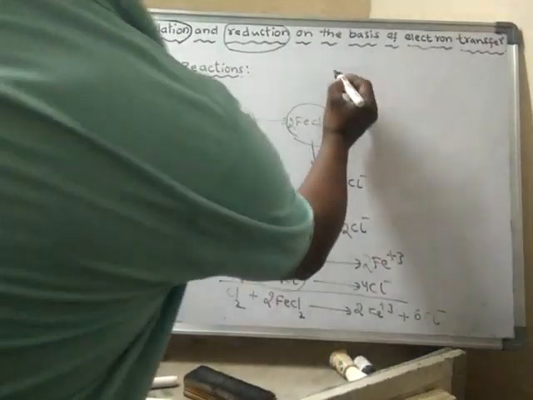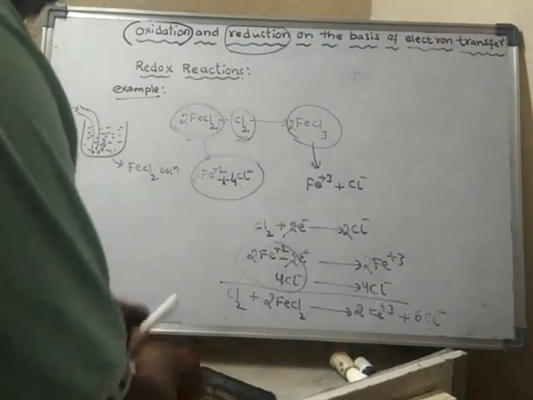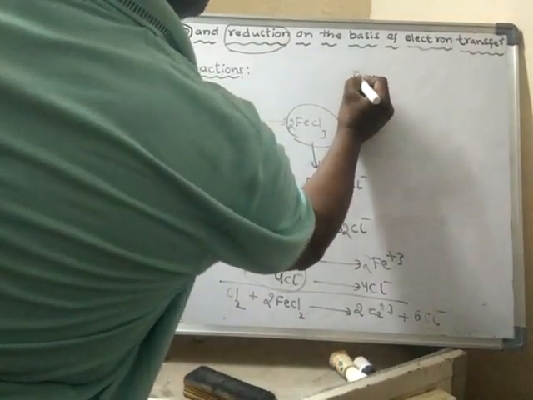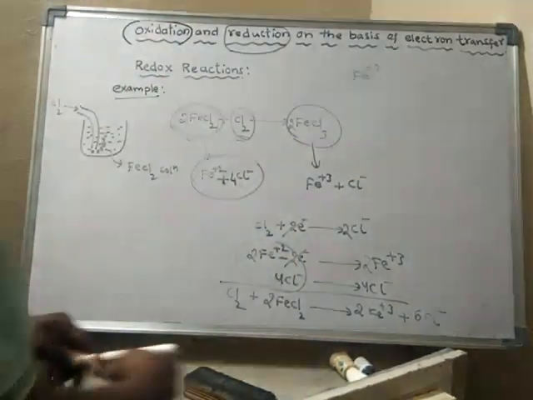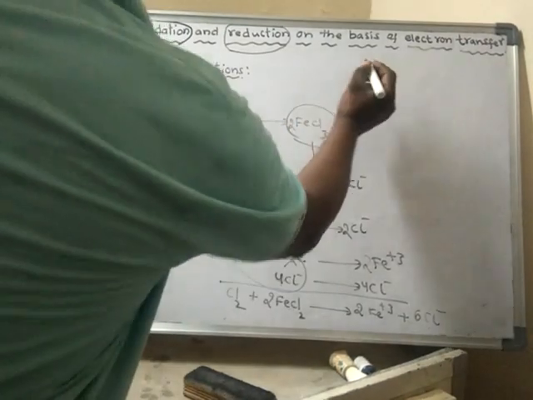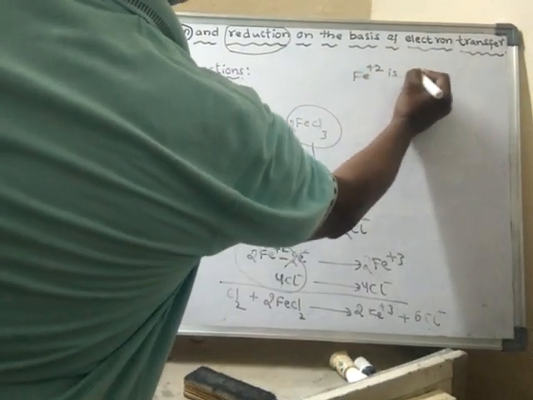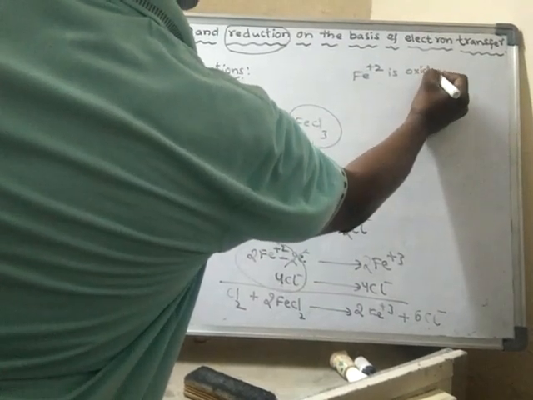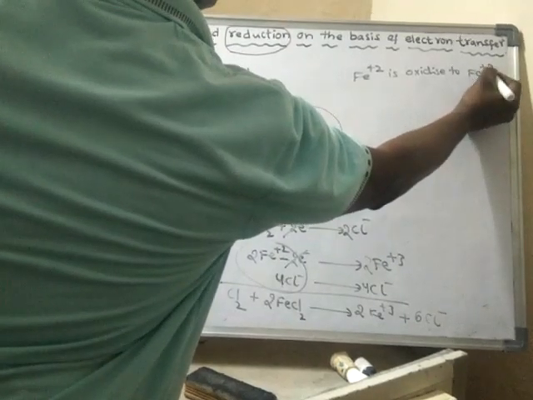I will write like this. In this reaction, Fe plus 2 is oxidized to Fe plus 3.